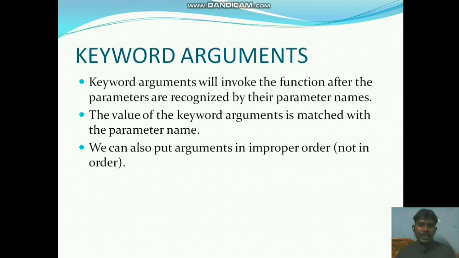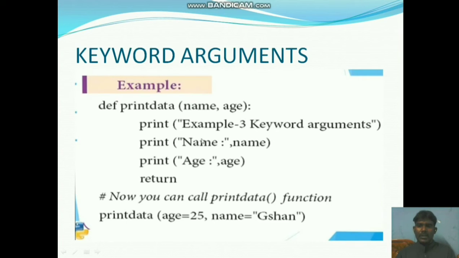So we will see that example also. See here, def print data, this is the function name. Here the parameters are name and age, two parameters. Down below we call the function with the function name, age equal to 25. Here age equal to 25 is the argument value, then name equal to Shan. See here, age comes first, but in the parameters name comes first. There is no problem in keyword arguments.